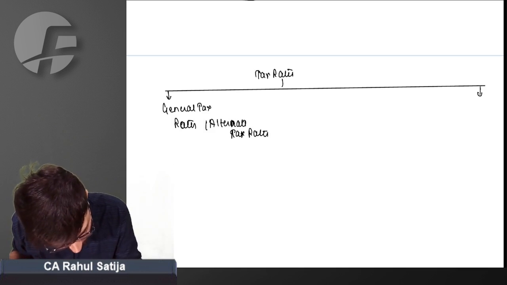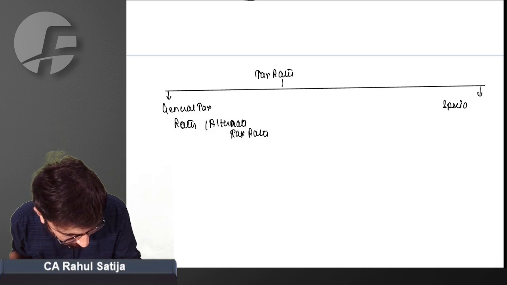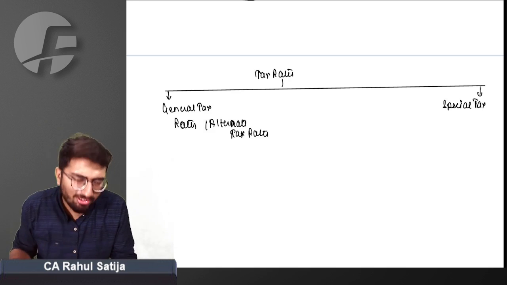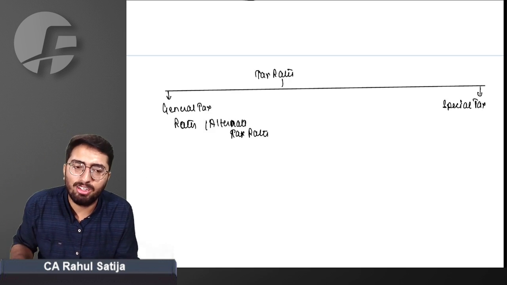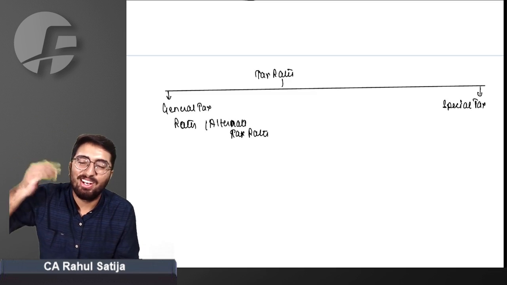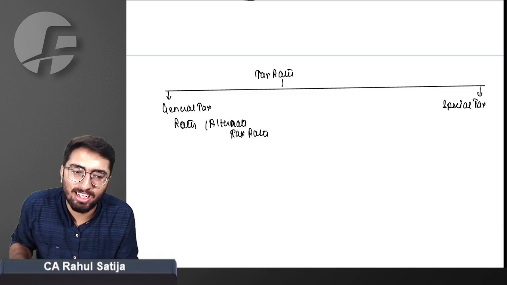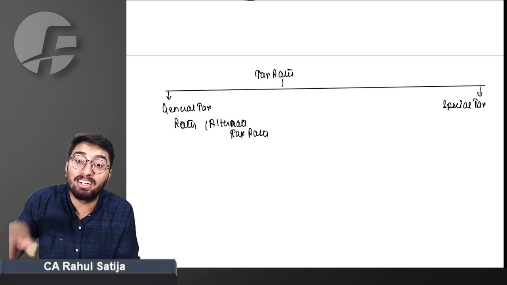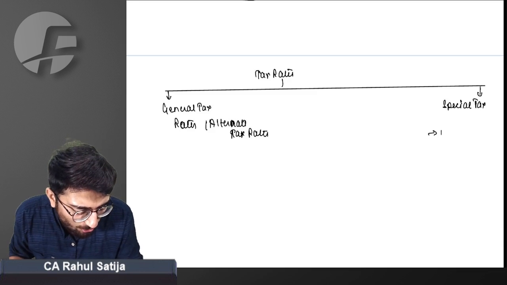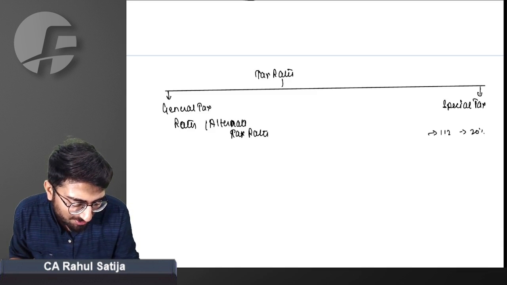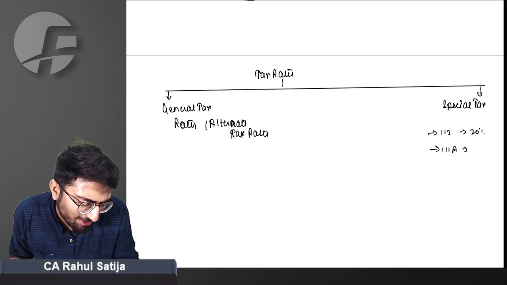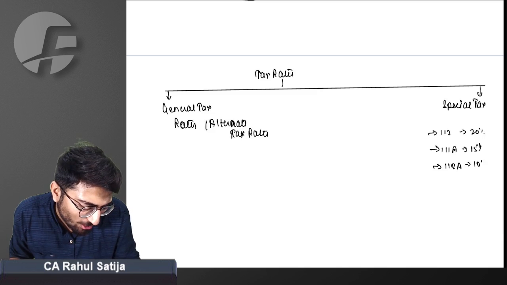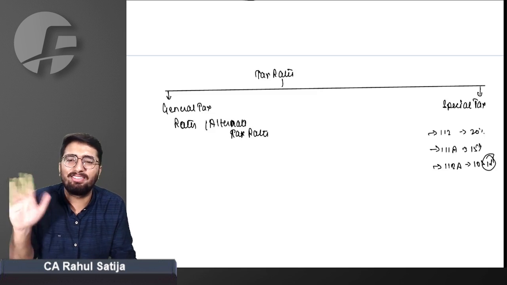Alternatively, we have special tax rates. You are already aware that long-term capital gain income under section 112A on listed securities is taxed at 10% over and above 1 lakh. Long-term capital gain under section 112 is taxed at 20%. Income under section 111A is taxed at 15%, and income under section 112A is taxed at 10% over and above 1 lakh. You are already aware of these things.